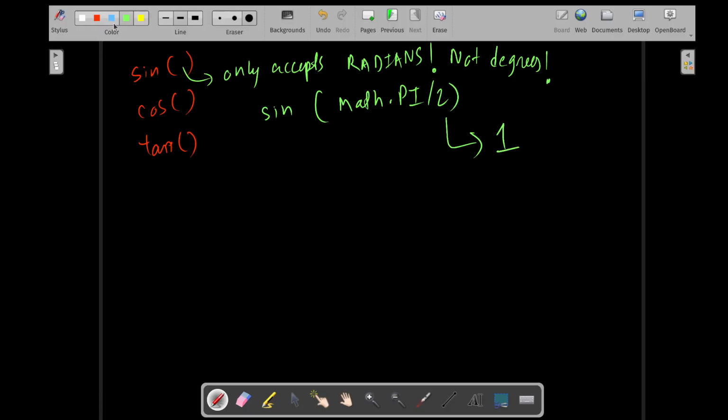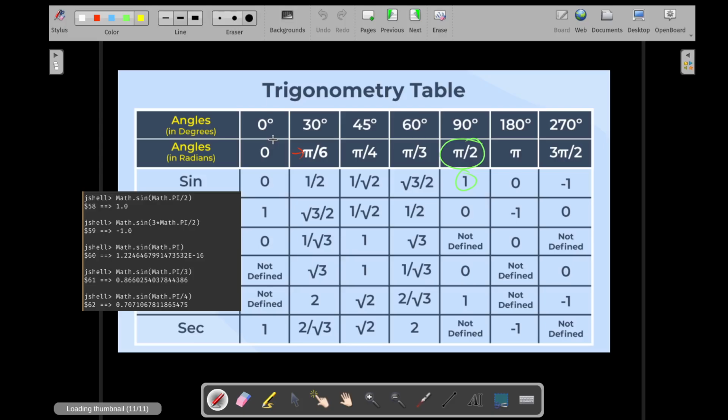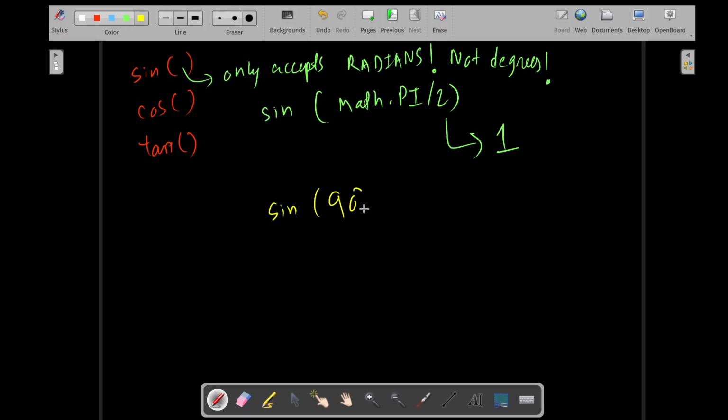But if you try to do something like this, say math dot sine, and you try to do 90, this is wrong. Why? Because it will think that 90 is radian, because it only accepts radians, not degrees. It does not accept degrees directly. So if you give it sine 90, it will think that 90 is a radian, not degree.